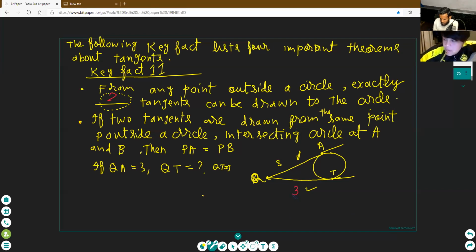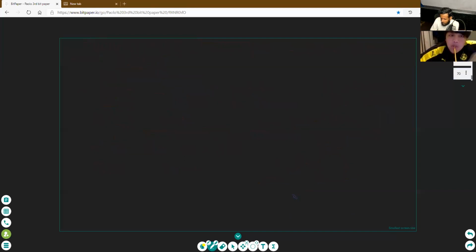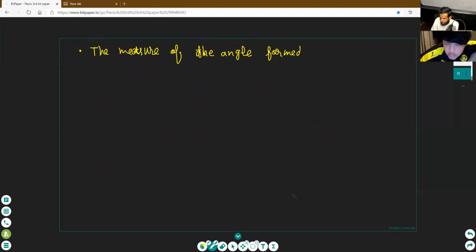Okay, now understand the next concept. It is very important. The measure of the angle formed by two tangents.